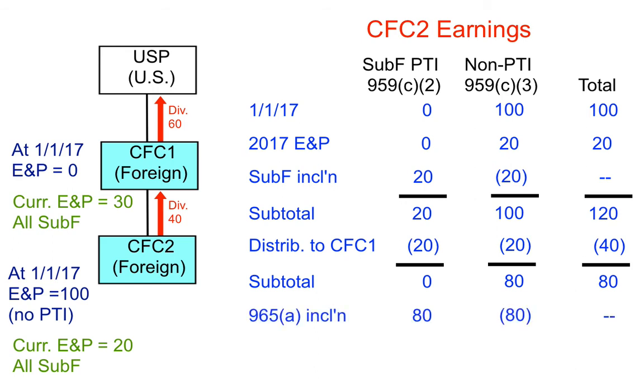There are no aggregate foreign E&P deficits to be allocated to CFC2, and so the Section 965(a) inclusion amount equals the non-PTI of 80. Again, because this is a deemed inclusion, it does not change the total E&P, it simply reclassifies E&P from non-PTI to PTI. After the reclassification, CFC2 has 80 of PTI and no non-PTI.